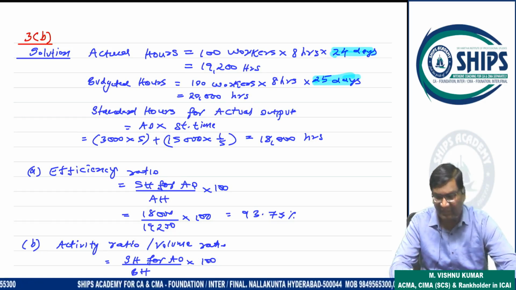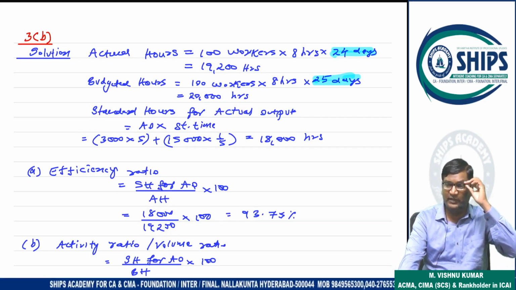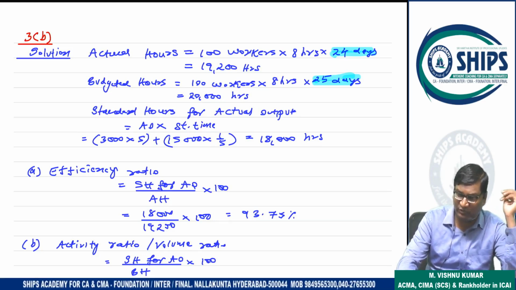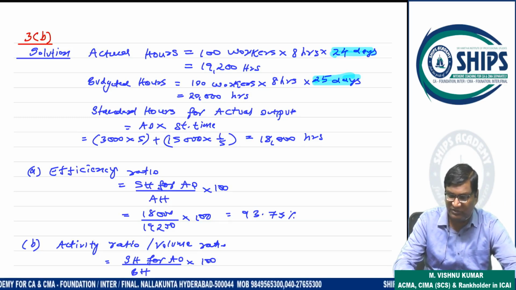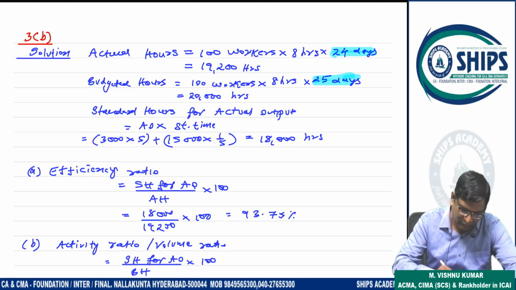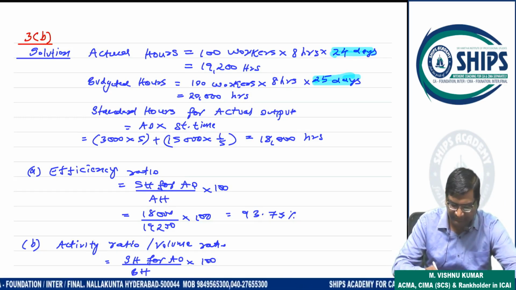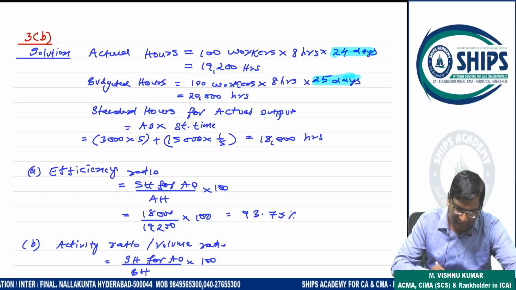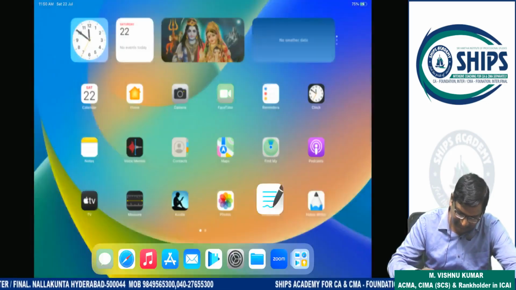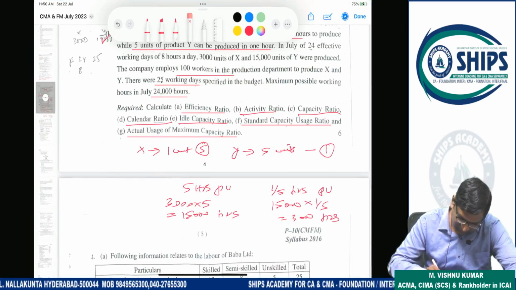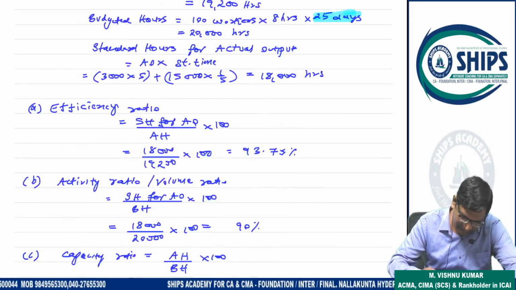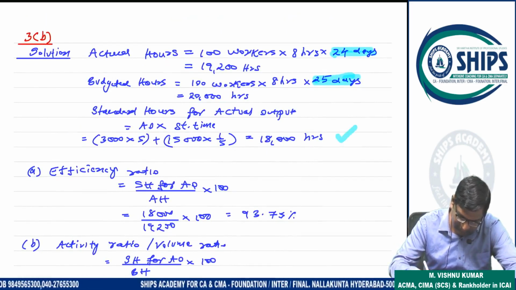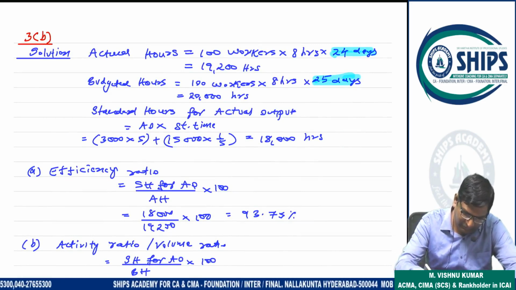Now, when we calculate the control ratios, we have to calculate standard hours for actual output also, because this is used in efficiency. So standard hours for actual output is actual output into standard time. Already I explained here: 15,000, 3,000, 18,000 hours.